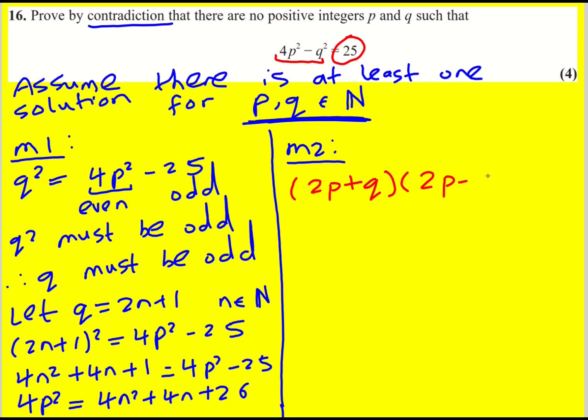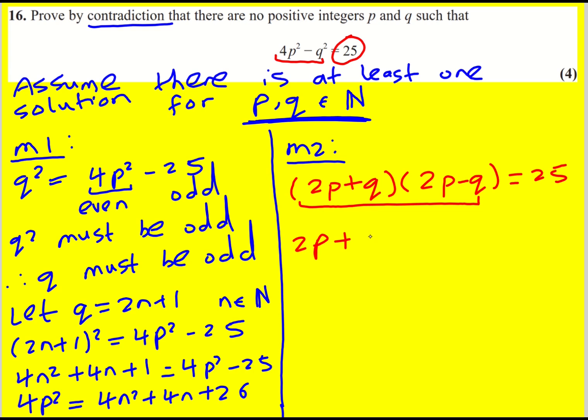Because these are not whole numbers, and there's lots of possibilities that could multiply to give 25. You could have this equal to 20, I don't know, like 12, and this is 25 over 12. There's an infinite number of possible solutions to this equation. But because p and q are whole numbers, then I've got a whole number times a whole number equals a whole number. These must be the factors of 25.